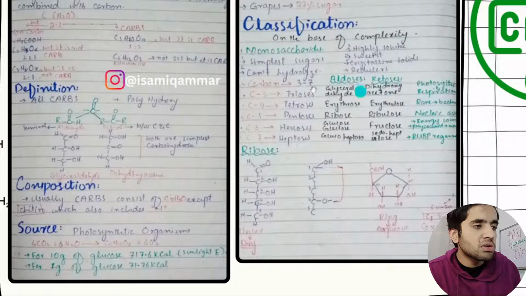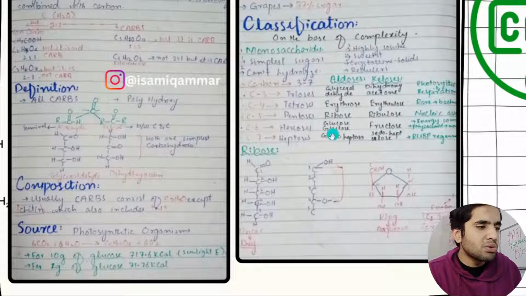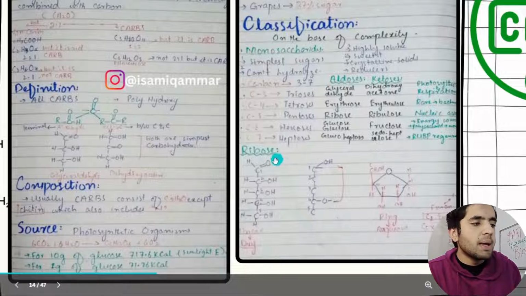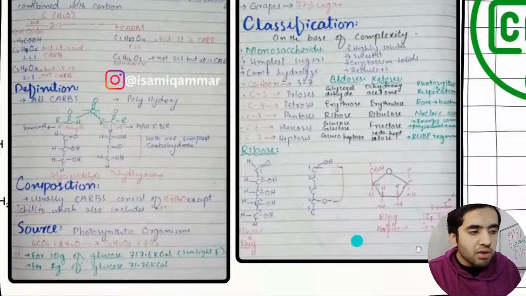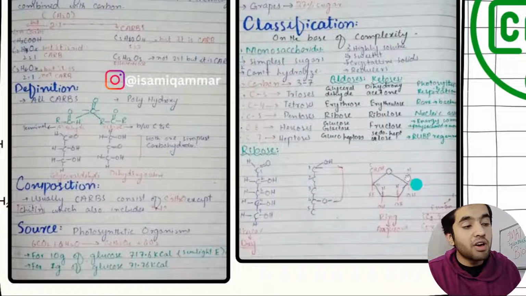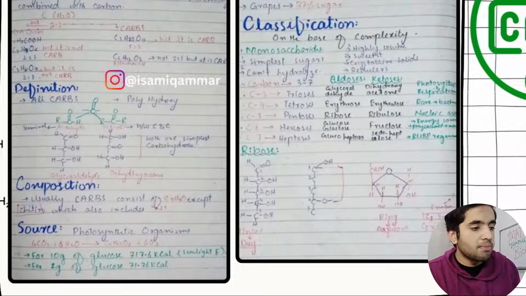C3, I have mentioned the function. What is called aldehydic, and what is called ketonic. So I have named all those things, and then where we can find them, or the examples. Now here we have got ribose, a 5 carbon sugar, and also its ring form, between carbon number 1 and carbon number 4. A 5 carbon ring is called furanose. We call it furanose, C1 and C4, not C1 and C5. Always remember.